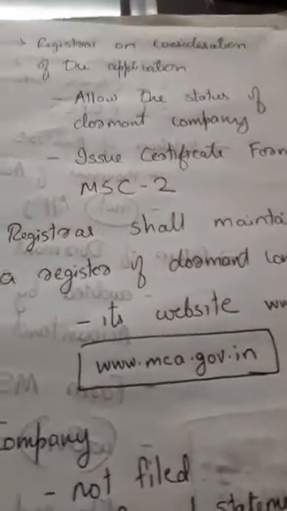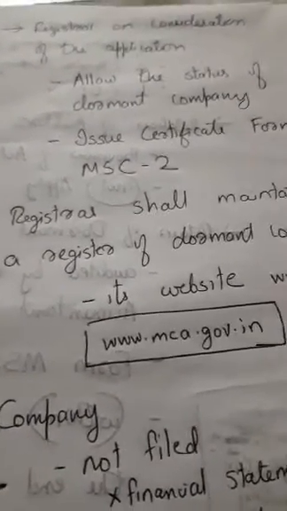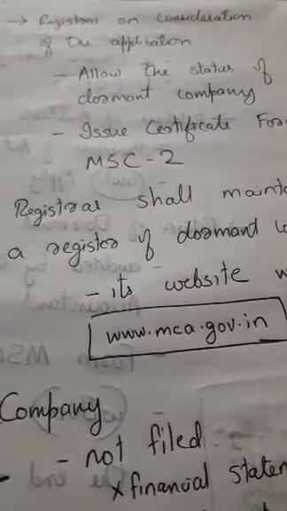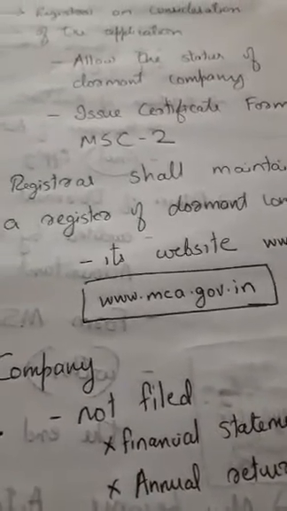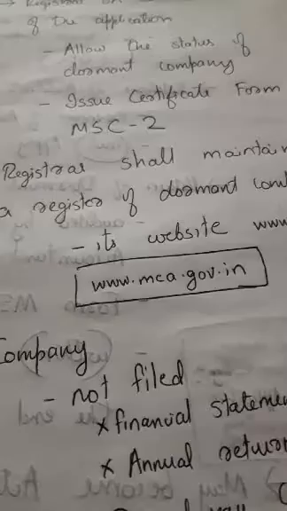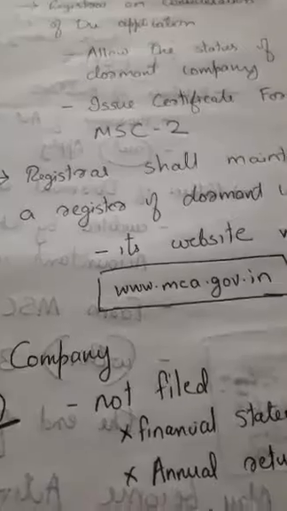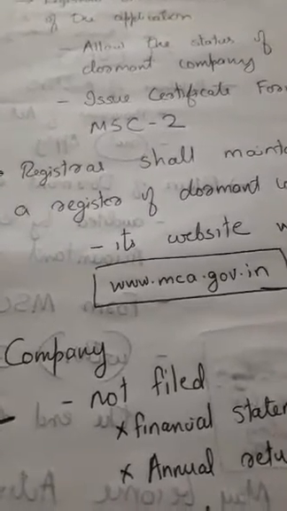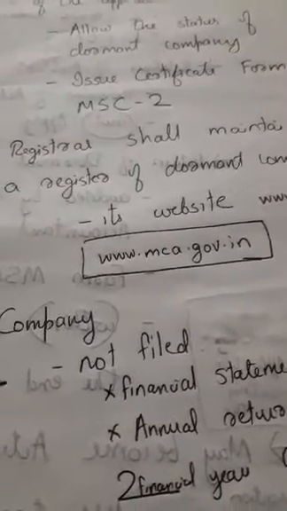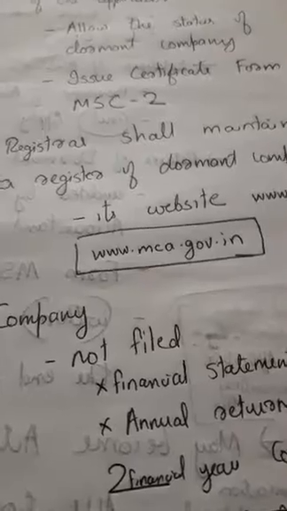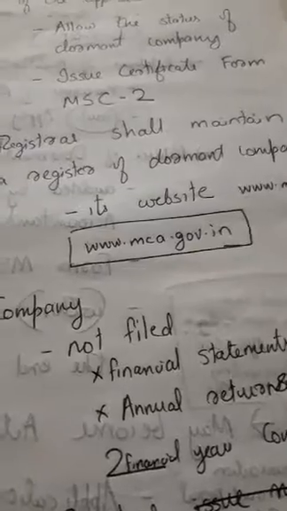What's next? Now the application is with the registrar, and the registrar considers the application made by the company. On consideration of the application, the registrar allows the status of a dormant company and issues a certificate, if the registrar is satisfied that the company has fulfilled all the requirements for getting the status of a dormant company. The registrar then issues the certificate in form MSC 2.